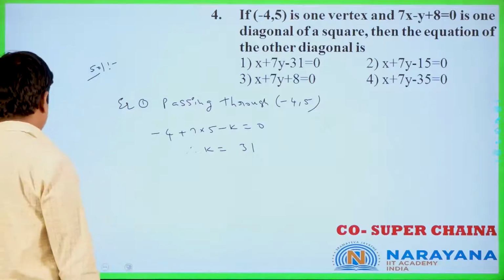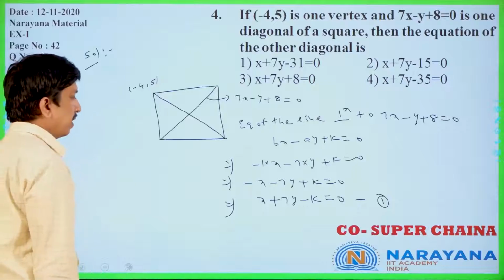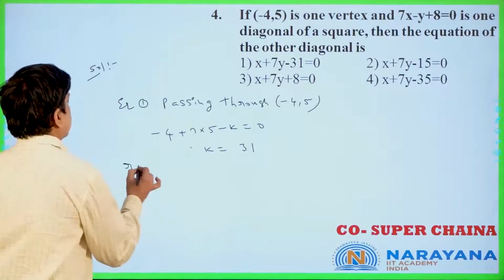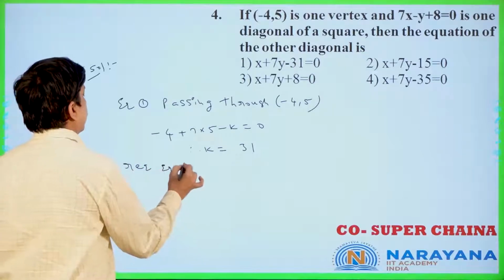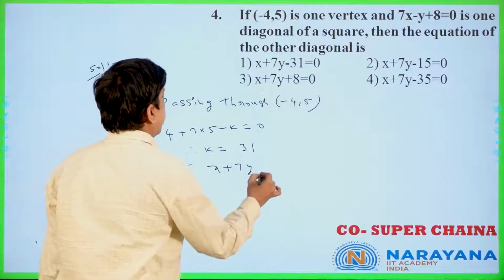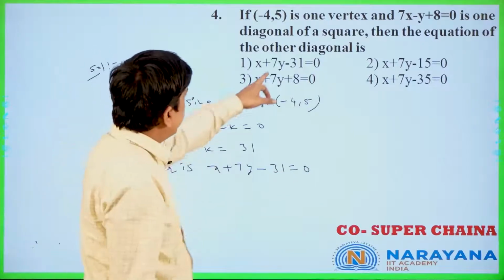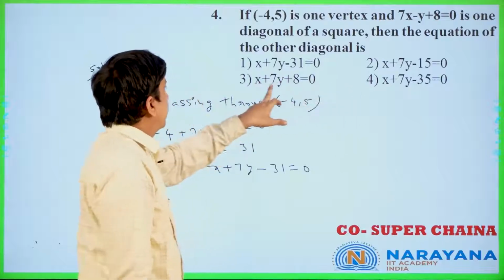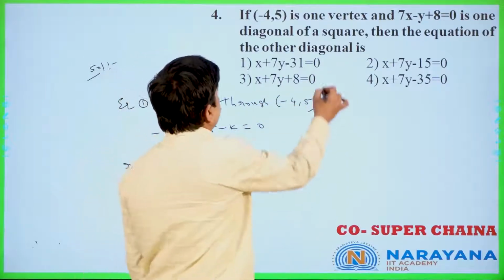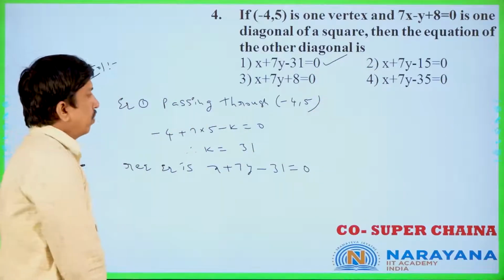Now we can write the equation. Once you check, x plus 7y minus k is equal to 0. The required equation is x plus 7y minus k, where k is 31, so x plus 7y minus 31. The options were x plus 7y minus 15, x plus 7y plus 8, x plus 7y minus 35, and x plus 7y minus 31. So this is the right answer: x plus 7y minus 31 is equal to 0.